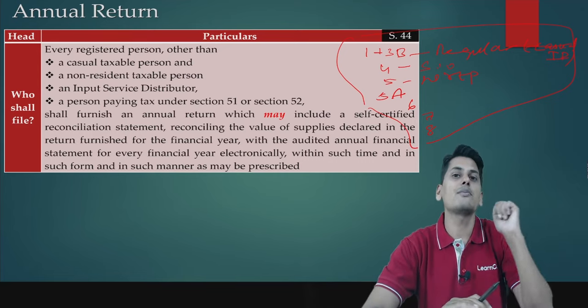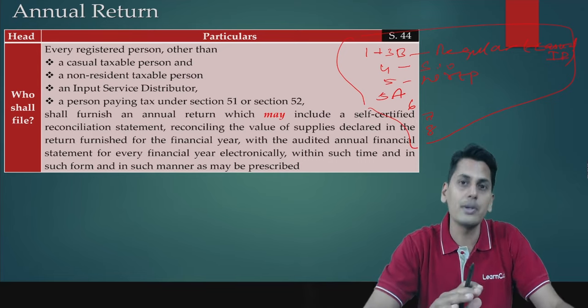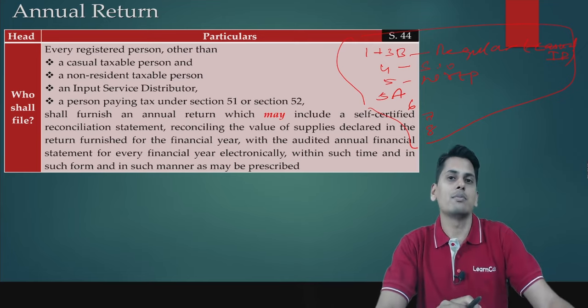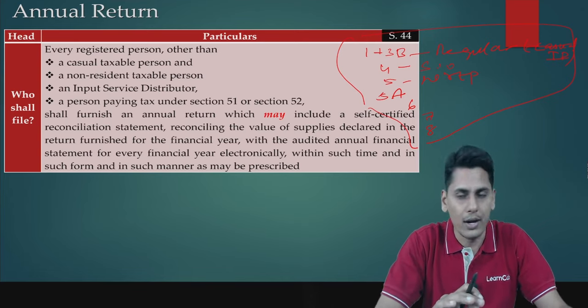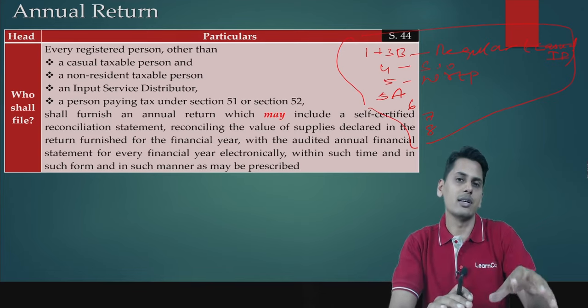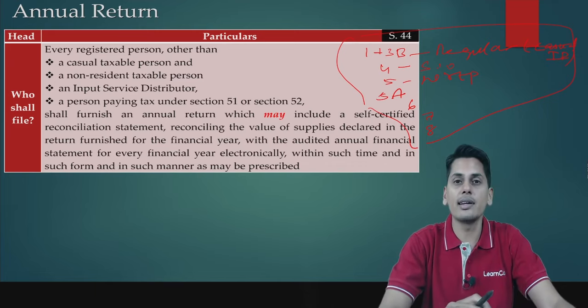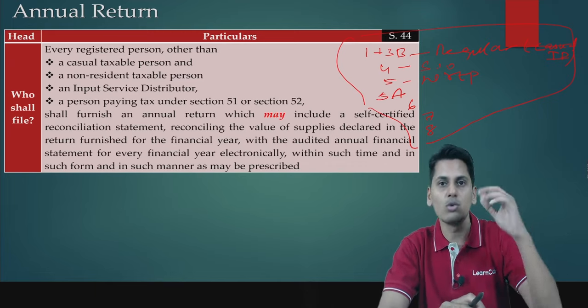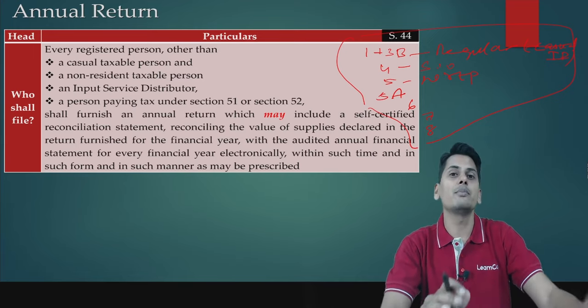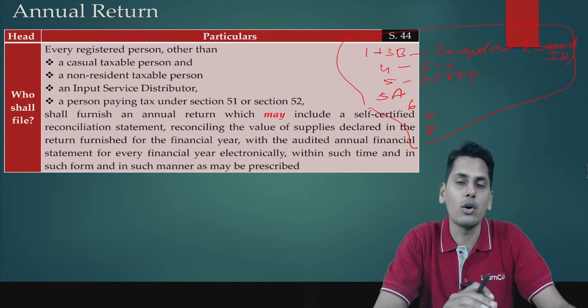In this case, a casual taxable person need not file annual return. The reason also is very simple because friends, the annual returns are normally going to be filed after the close of the financial year. By that time, this casual taxable person would not even be available in that particular state or union territory.